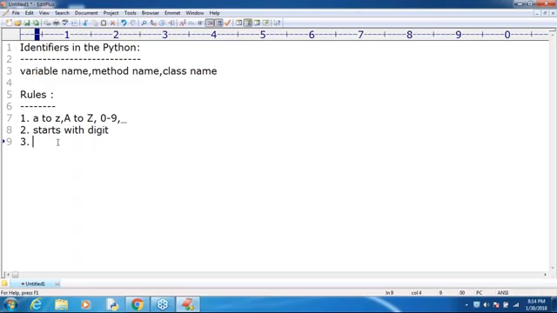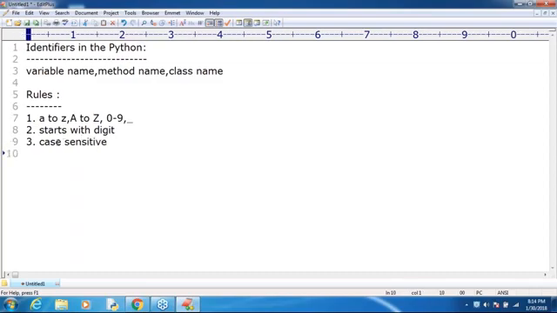Next, identifiers are case sensitive. Remember that. Python itself is a case sensitive programming language. In Python, there is a difference between lowercase and uppercase. It is not a case insensitive programming language. Python itself is nothing but a case sensitive programming language.